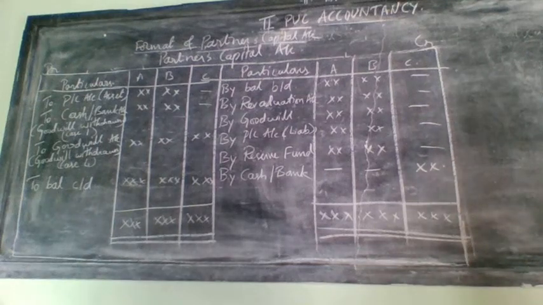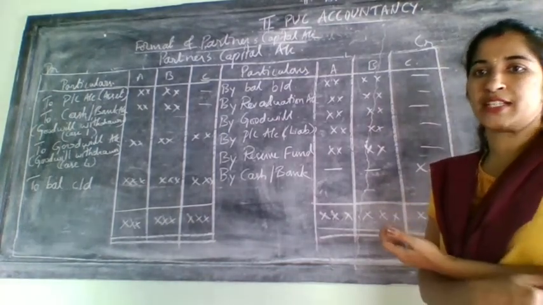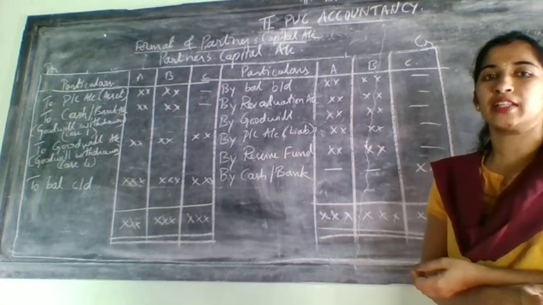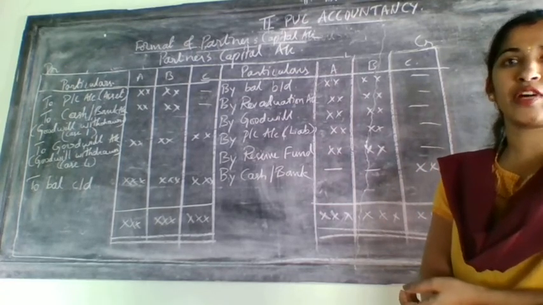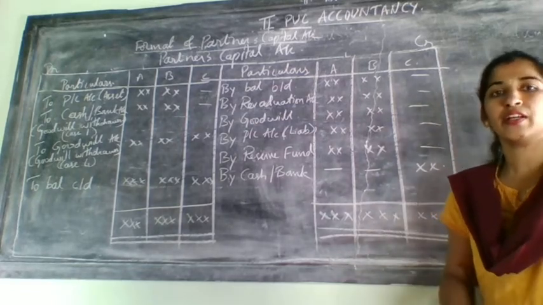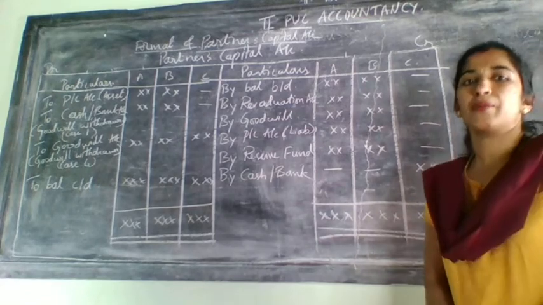Next comes partners' capital account. I told you the first step was a revaluation of assets and liabilities. After that, the next one is related to undistributed profit, distribution of undistributed profit and reserve fund or any surplus, or profit and loss, whatever there is in the partnership firm.